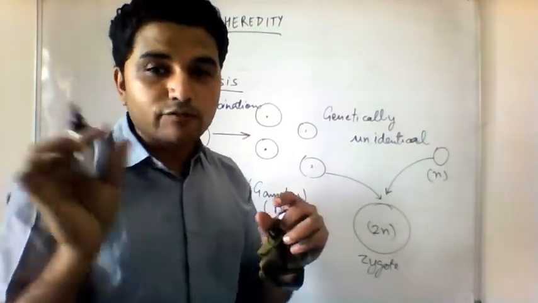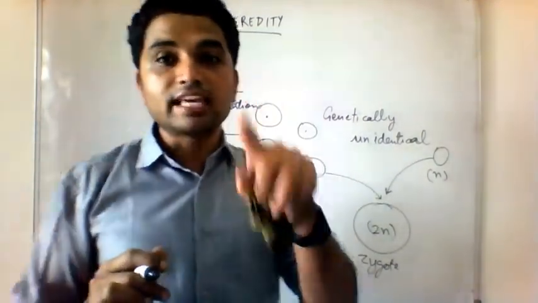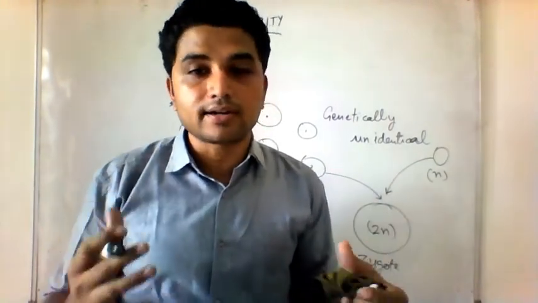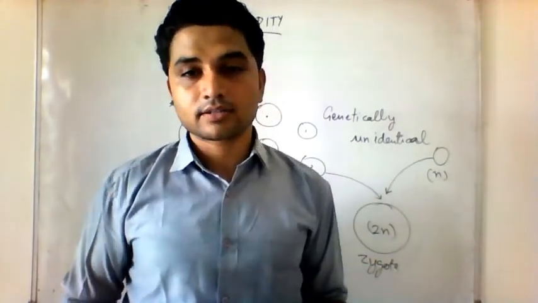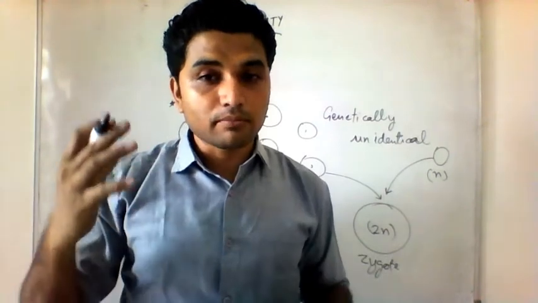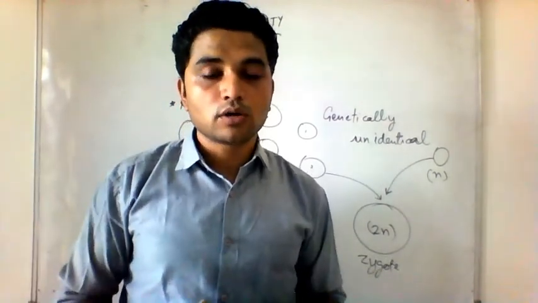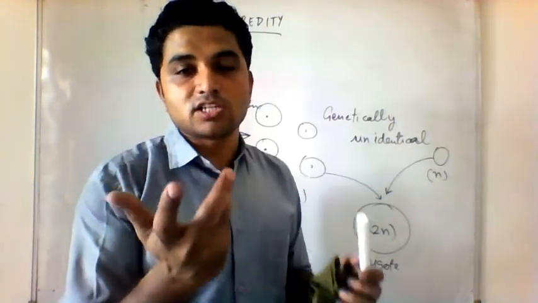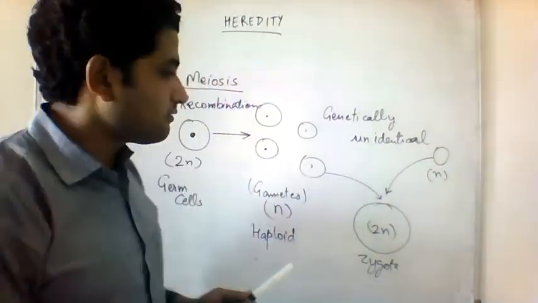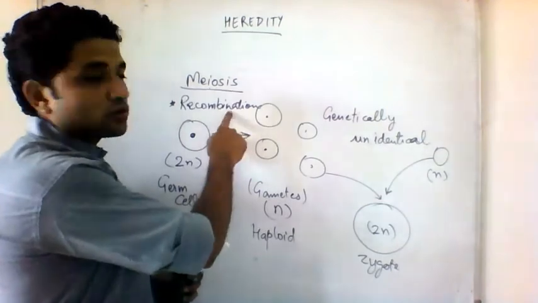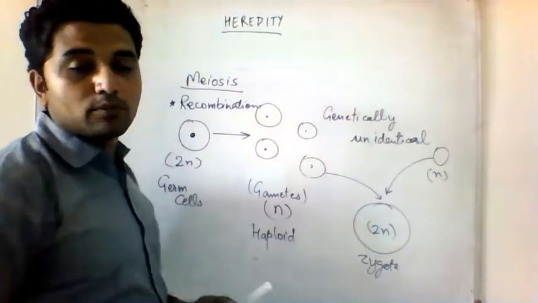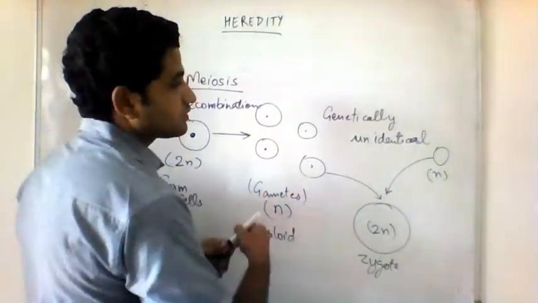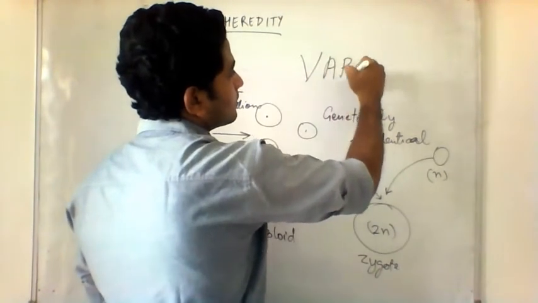So some characters of your daddy and mummy can come into you, and they will be called inherited traits, inherited characters. But most of the characters in you are something different from your parents. Might be similar to your parents, but with slight changes. These slight changes have occurred during gamete formation by the process of recombination, and this gives rise to variation.